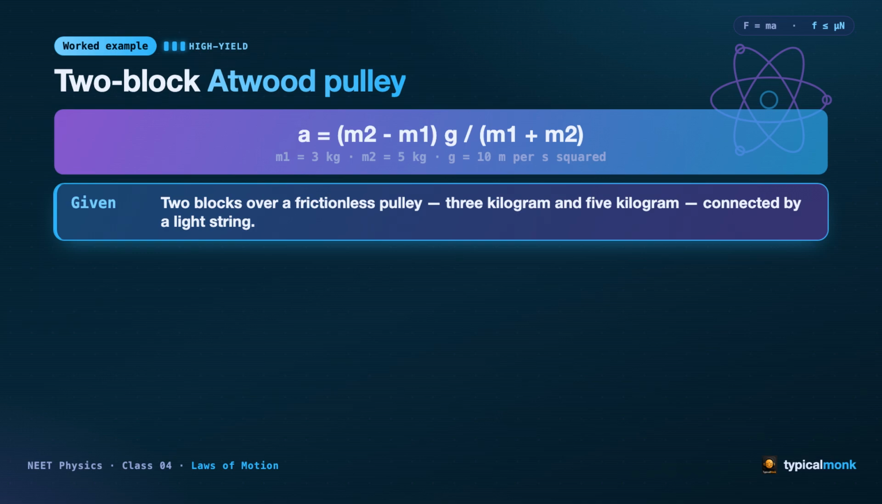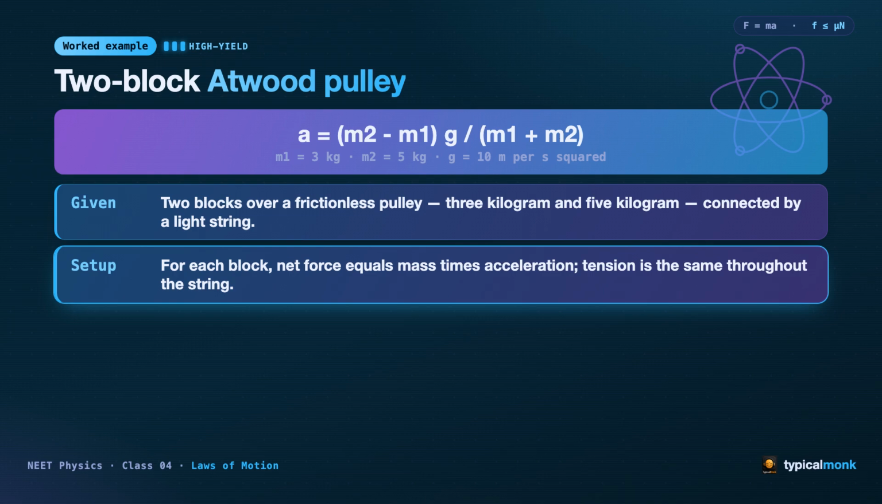Slowly, the monk's way. Two blocks hang over a frictionless pulley, joined by a light string, one of 3 kg, one of 5 kg. Find the acceleration and the tension. Take g as 10 meters per second squared. Step 1. The given. Two masses over a frictionless pulley, 3 kg and 5 kg, connected by a light string. The heavier one falls, the lighter one rises.